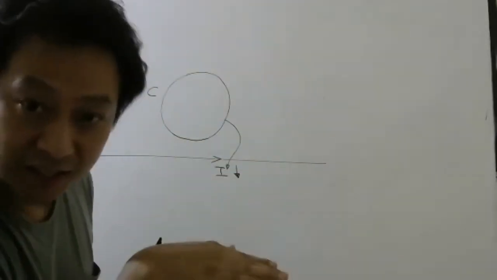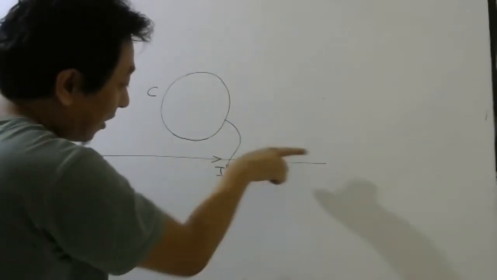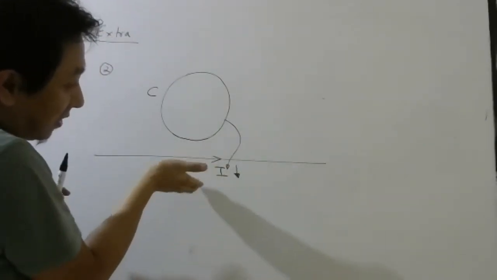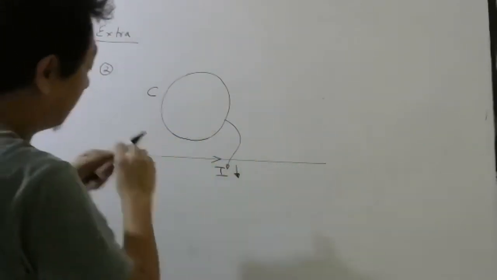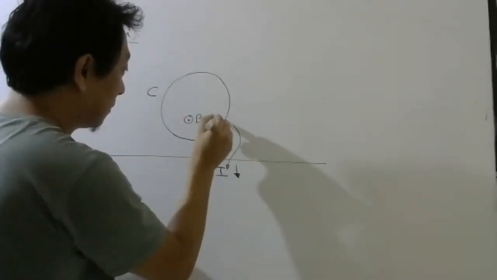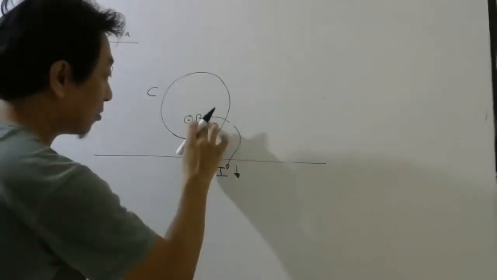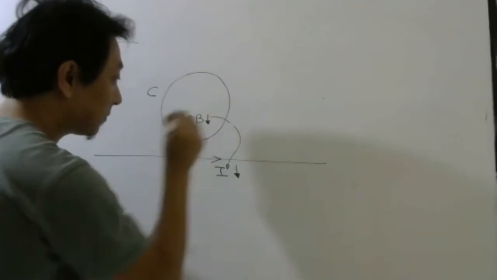So current is decreasing, but direction is this way only. So since current is this way, magnetic field produced by this current will be out of the board. This is due to this current, correct na? This is decreasing, so this will also decrease.